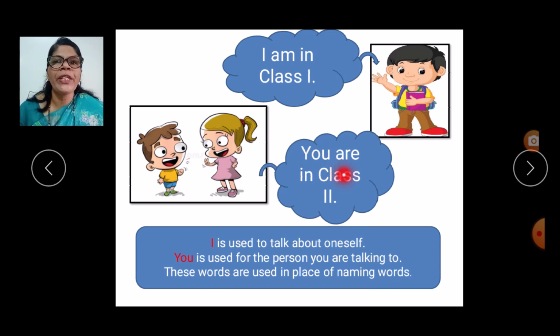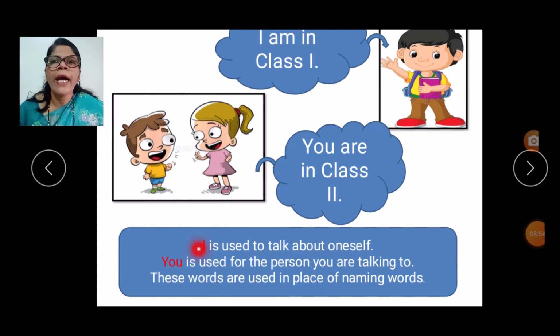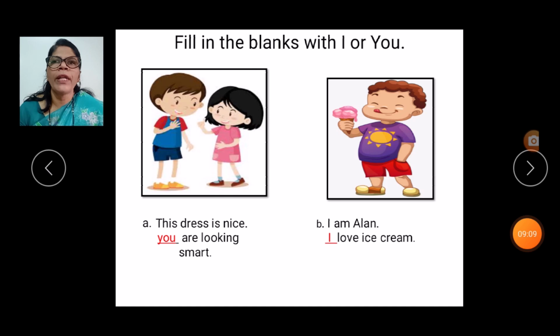So remember, children, I is used to talk about oneself. You is used for the person you are talking to. These words are used in place of naming words. In the next one, fill in the blanks with I or you. We have already seen in the previous slides, children.